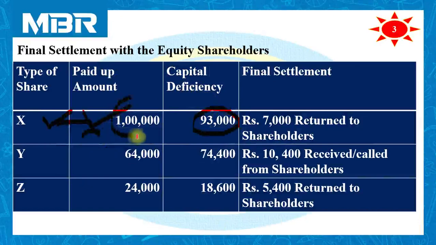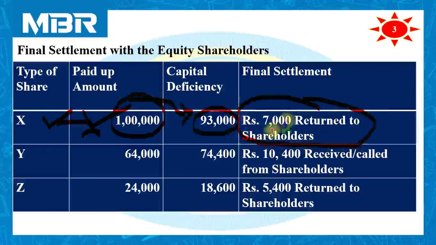Their capital is rupees 1 lakh. Against this 1 lakh, they have to suffer a loss of rupees 93,000. It means rupees 7,000 is returned to equity shareholders X.